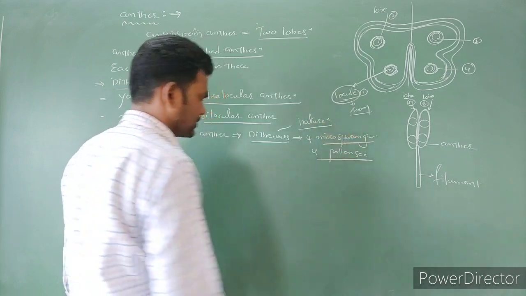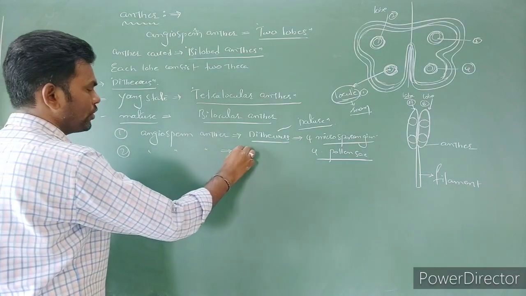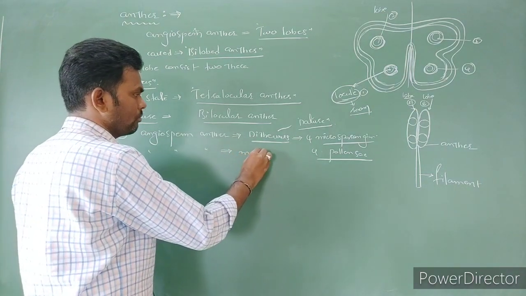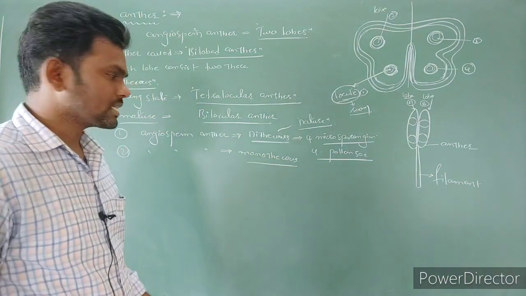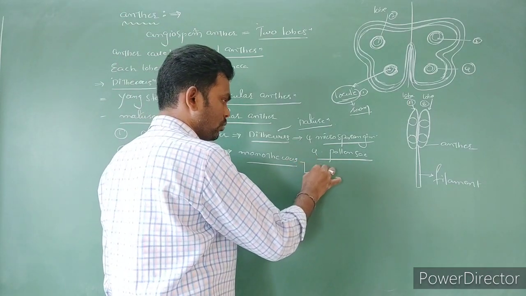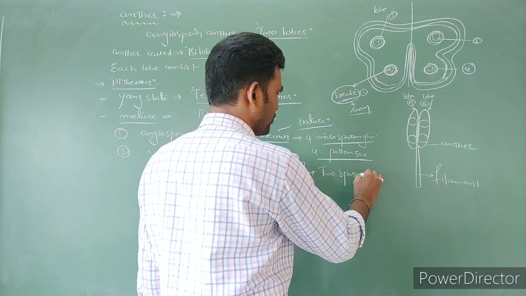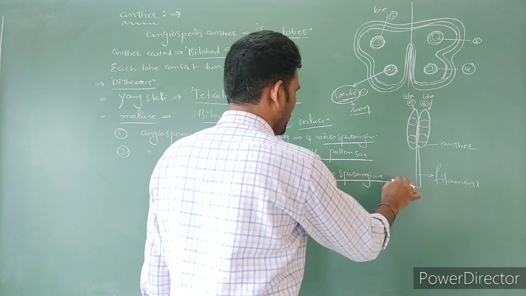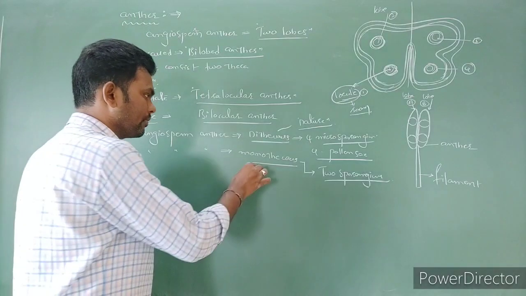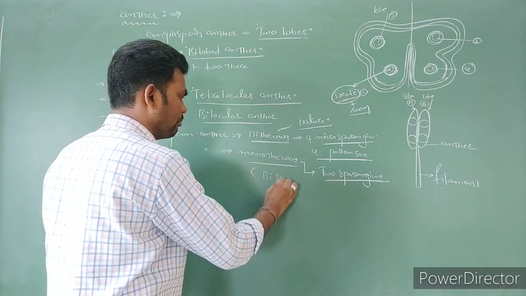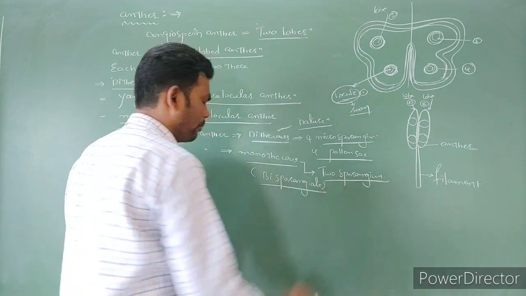These are all dithecous. Next, some angiosperms have anthers that are monothecous in condition. Monothecous means it contains only one lobe, which contains 2 sporangia. If only 2 sporangia are present, it is called bisporangiate.